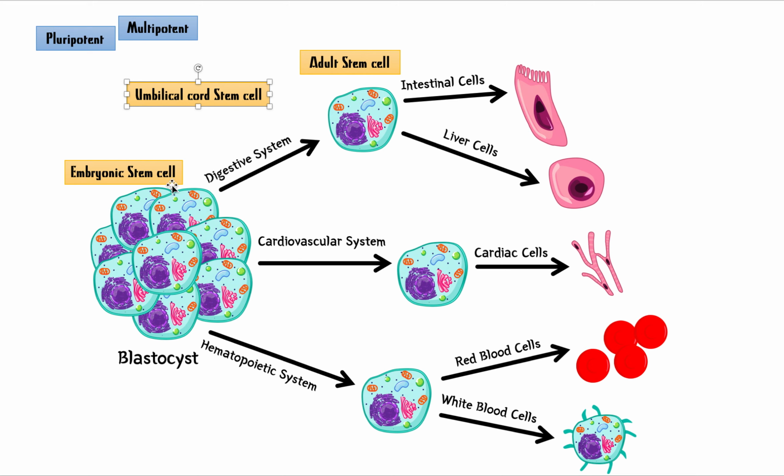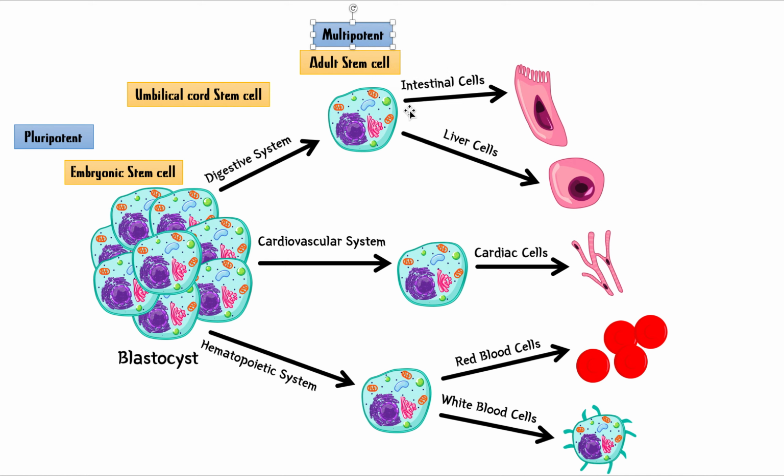You know how I said that these embryonic stem cells can choose any pathway? We call this pluripotent. Pluripotent means a cell that has the ability to choose any pathway at all. It has infinite options. Whereas a cell like this one, the adult stem cell, which only has a limited pathway to choose from now, is still a stem cell because it can choose, but it can't choose that much. So we call it multipotent. So pluripotent if you can choose many options, multipotent if you can choose few, okay?